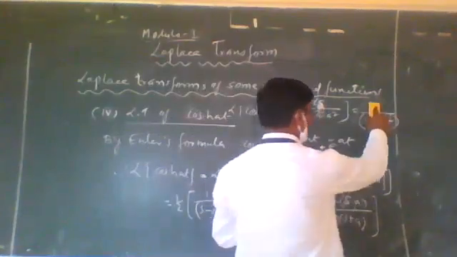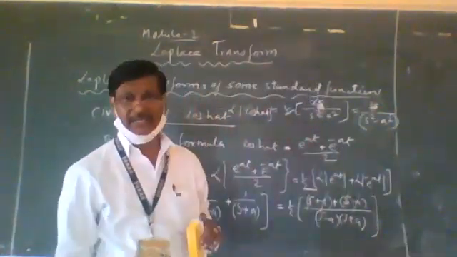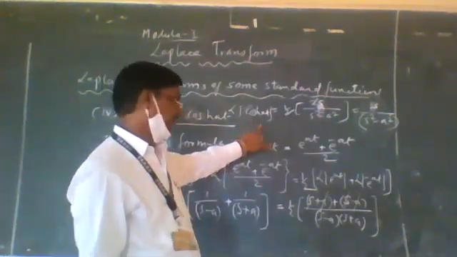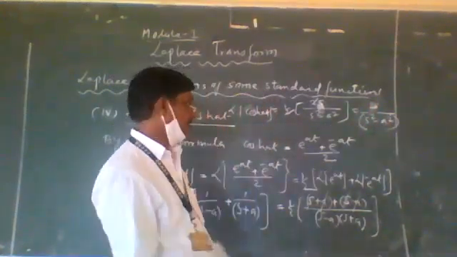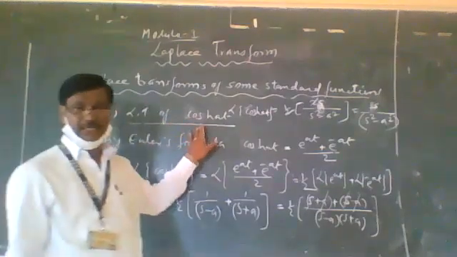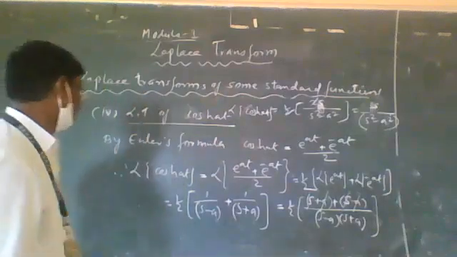So s divided by s square minus a square is the LT of hyperbolic cos at value. So this is the Laplace transform of hyperbolic cos at value. Now get to the next kind of function.